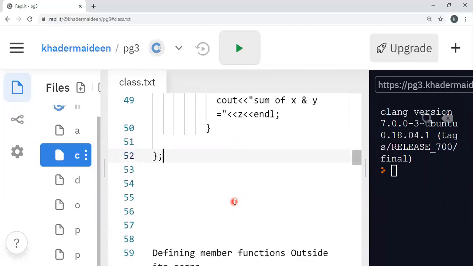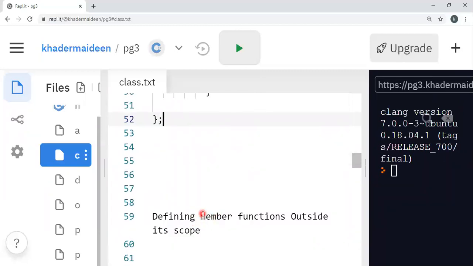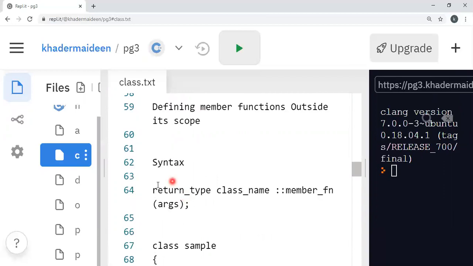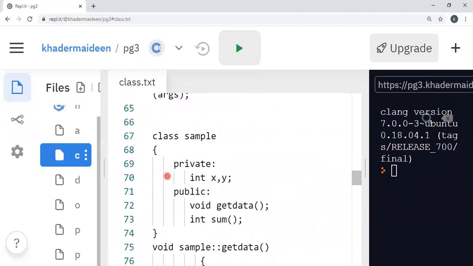Then outside its scope: defining the member function outside its scope. Its general syntax is return type, then name of the class, then we use a special operator. This operator is called the scope resolution operator, a very important operator. After that, the member function, and if the member function has any arguments, then we have to specify the arguments separated by commas.